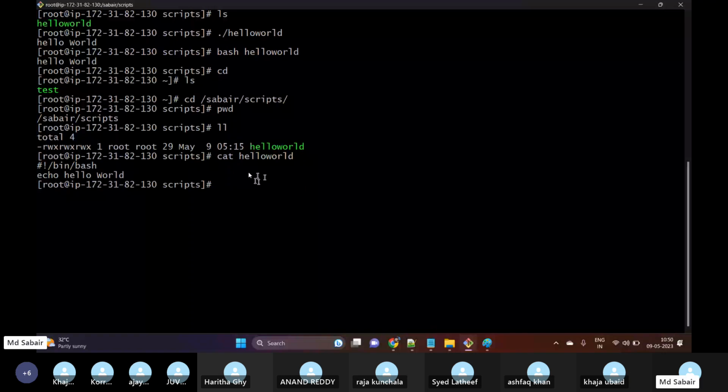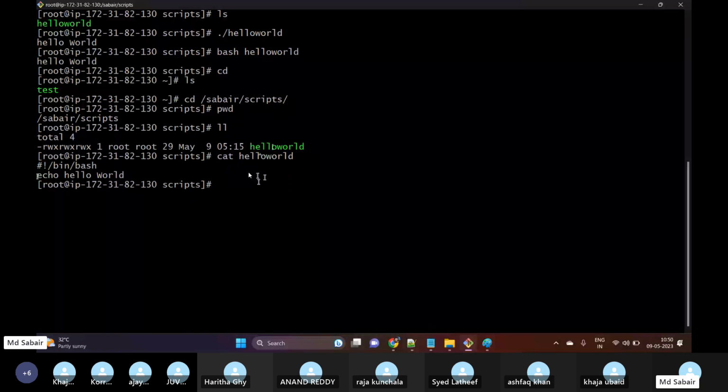That's the reason I ask each and every time to provide proper names to your Linux servers as well. If it is something for Linux, then provide Linux. If it is RHEL images, go for RHEL, so that it will not create any confusion. So always make sure to use proper naming conventions.